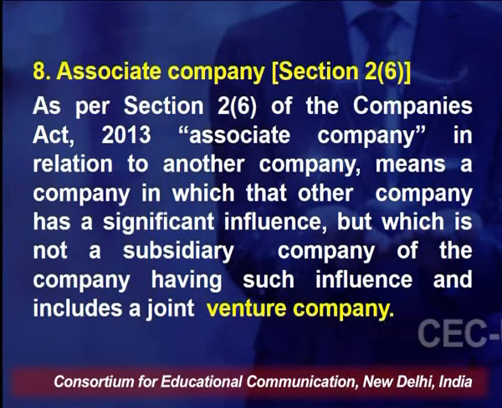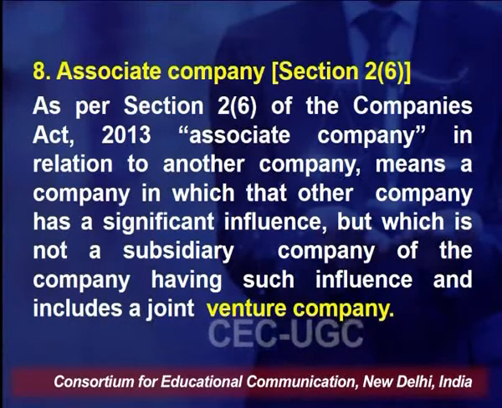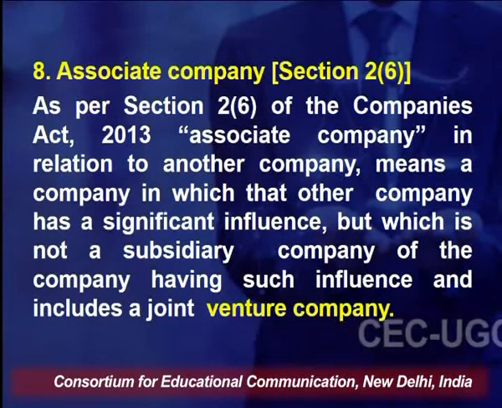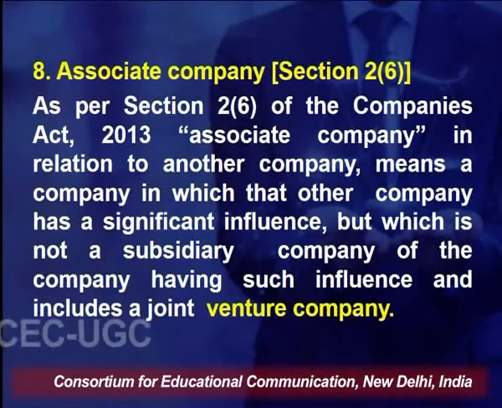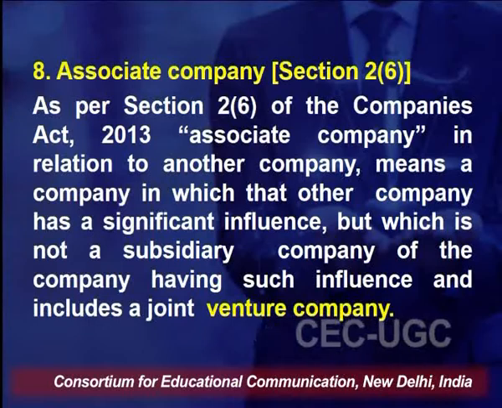Next we come to the next type of company on the basis of control, which is associate company. It is given in section 2 subsection 6 of the Companies Act, and according to this section, associate company in relation to another company means a company in which the other company has a significant influence.